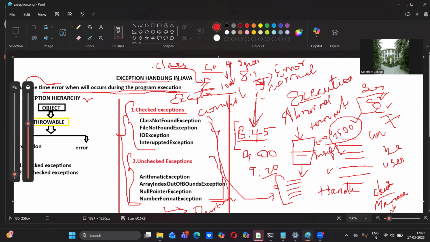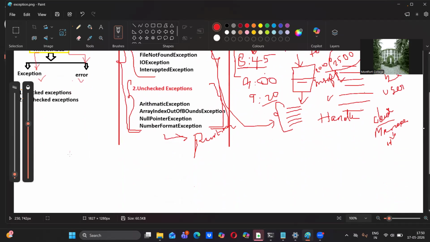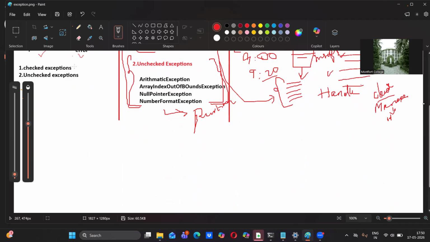So on the left side, we have the exception hierarchy, and here we have Object. The first class is Object. From the Object class, we have a subclass, Throwable. For the Throwable class, we have two subclasses: one is Error, the other one is Exception. In Exception, we have two types: the first one is checked exception, the second one is unchecked exception.